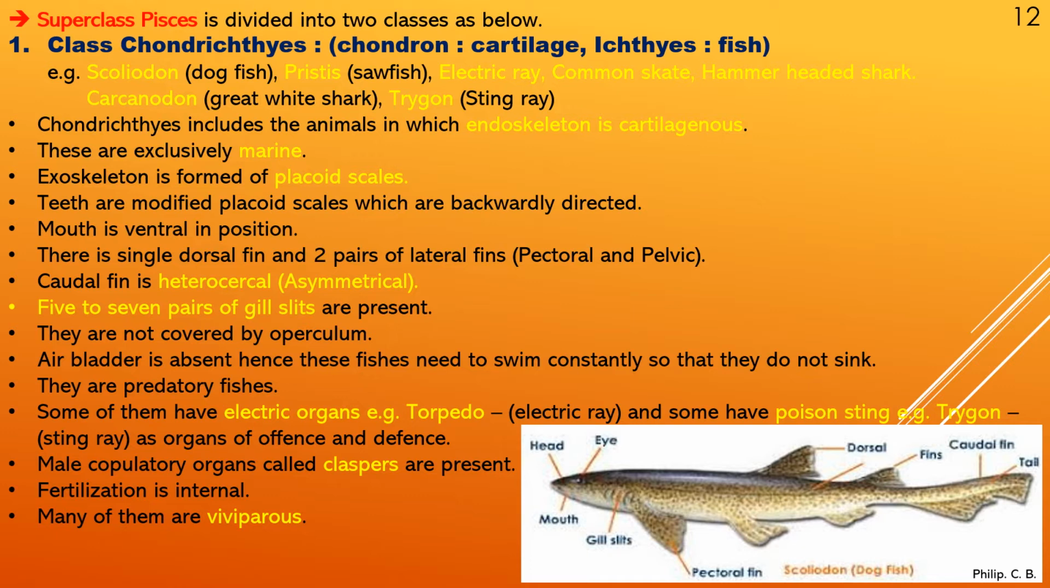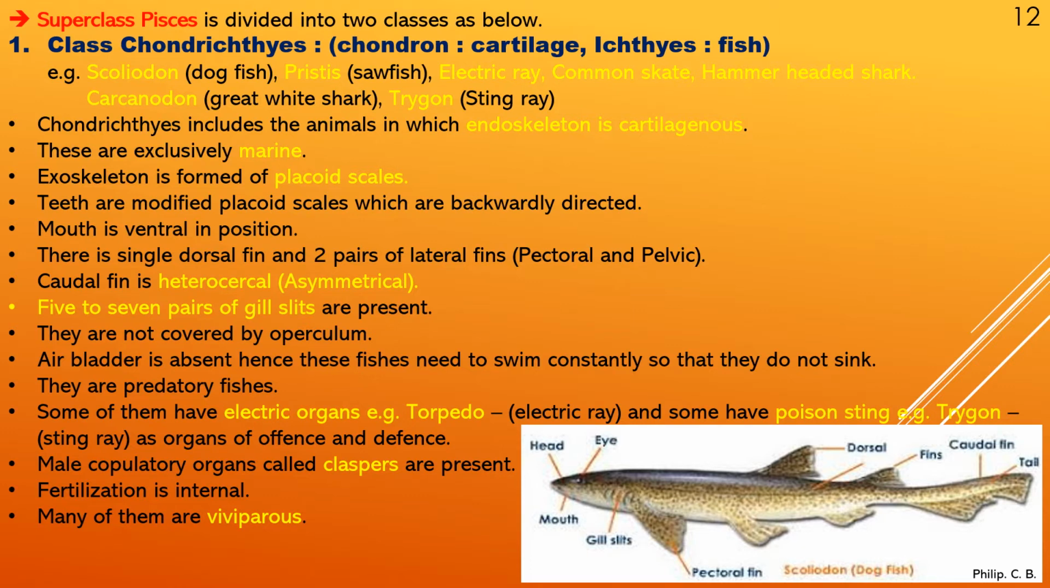Okay, so we go to the individual points or characteristics of it. Chondrichthyes includes the animals in which the endoskeleton is cartilaginous. They are exclusively marine species. That means they are found in salt water. Exoskeleton is formed of placoid scales, which means the scales are present, but small in comparison.